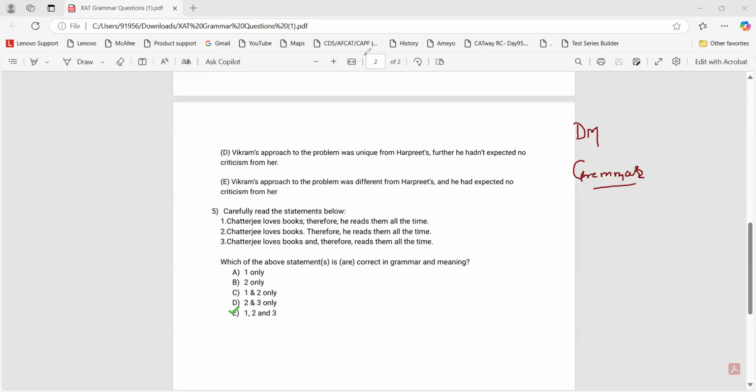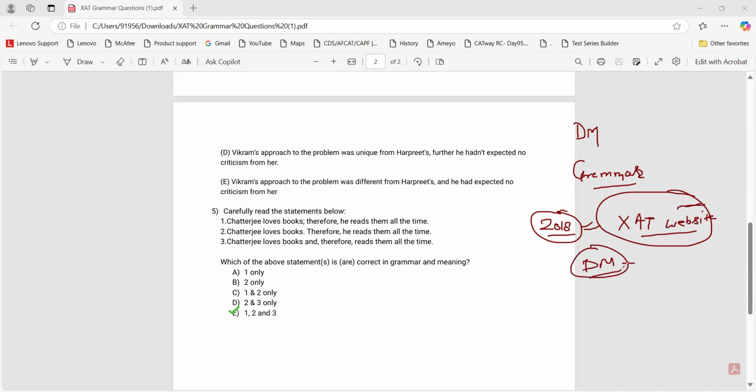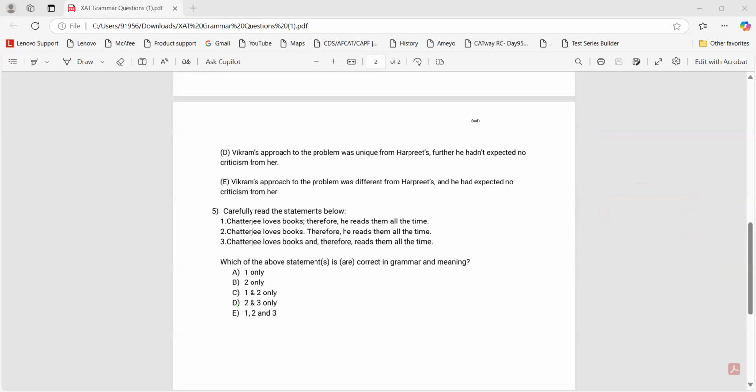Others? Only one answer? Okay, we should do both. So I would share the 2018 paper today that I have downloaded from that website. Then you would need to do the DM of that paper, and we might sit tomorrow to discuss that. Done? Clear? Everyone? Okay. So let us move forward with this and let us crack that.